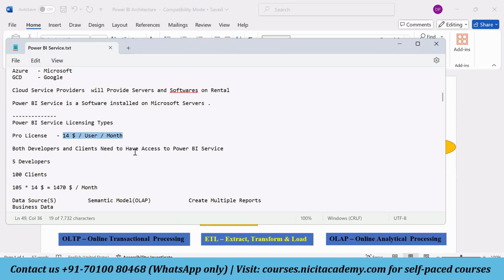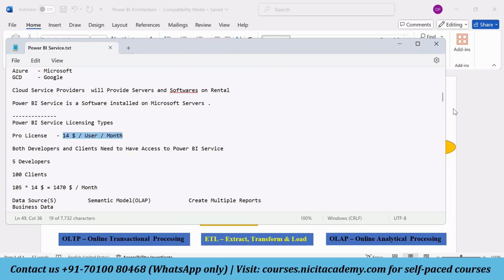Let's imagine there are 5 developers who are developing the report, and that report needs to be shared with 95 clients. So there are 95 clients, and 5 Power BI developers that would be using the Power BI service.